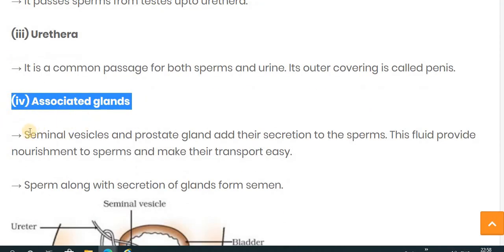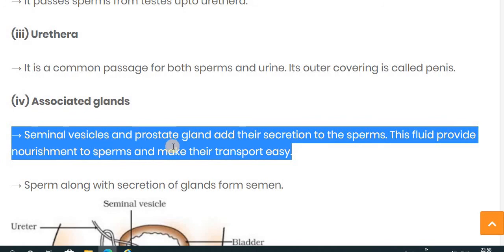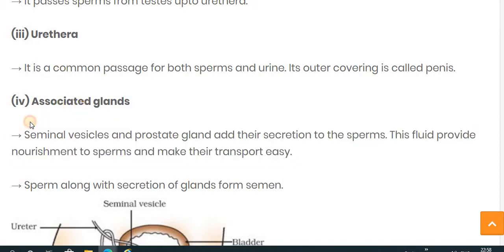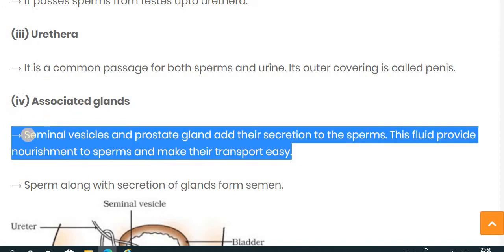So the associated glands, the seminal vesicle and the prostate gland, add their secretion to the sperm, and this fluid provides nourishment to the sperm and makes their transport easy.